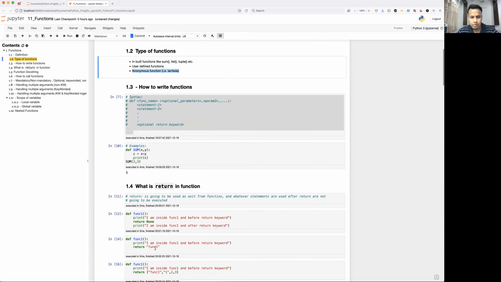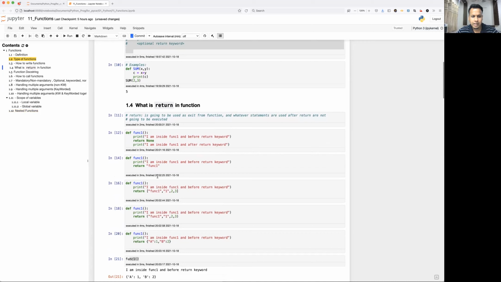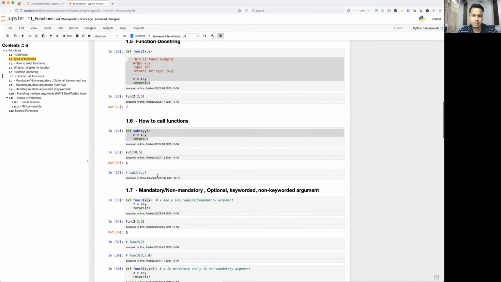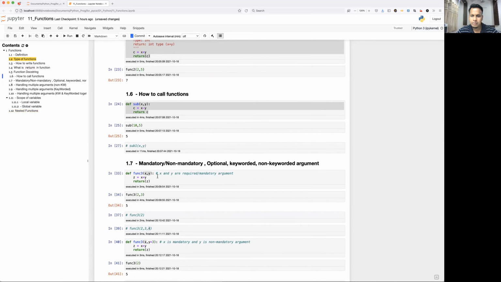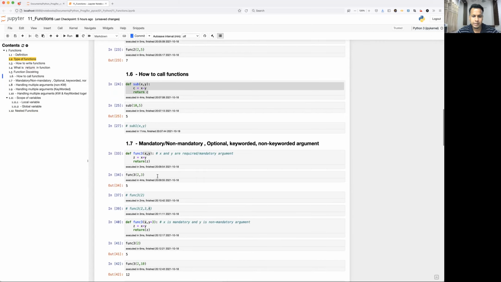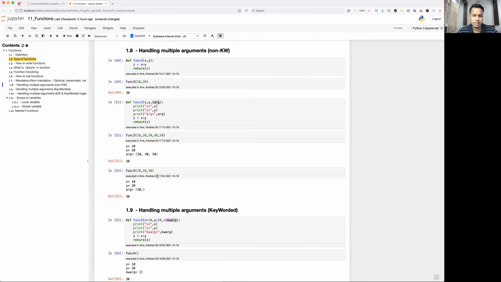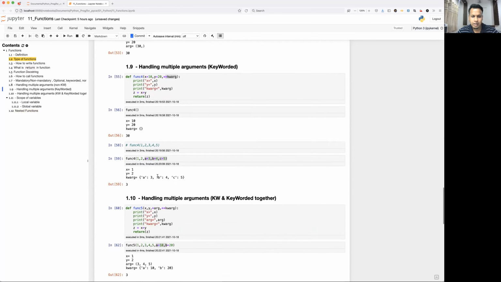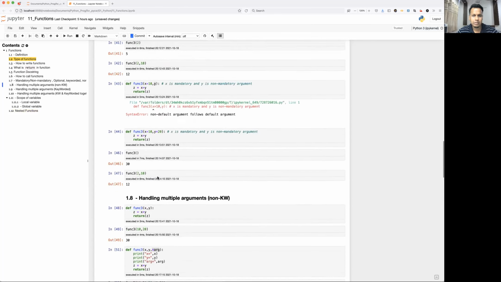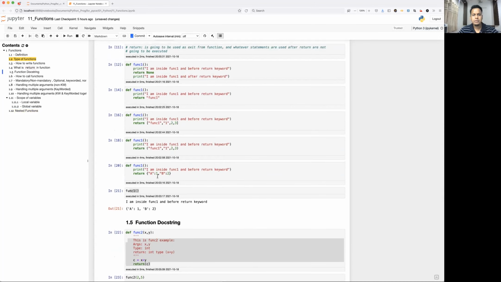And please remember all the rules, whatever I have shown you, like while defining the function and what is mandatory keyword, non-mandatory keyword, optional keyworded, and non-keyworded argument. Okay, those are very important. And how to handle multiple arguments, keyworded and non-keyworded. So similar kind of rule will be applied over Lambda function also. That is very important. And a lot of interview questions will be asked under function and Lambda functions.